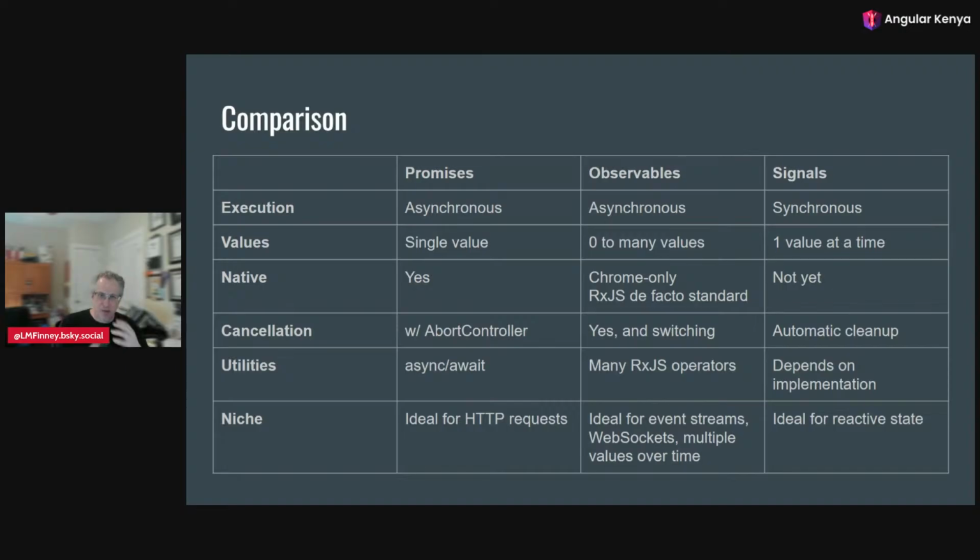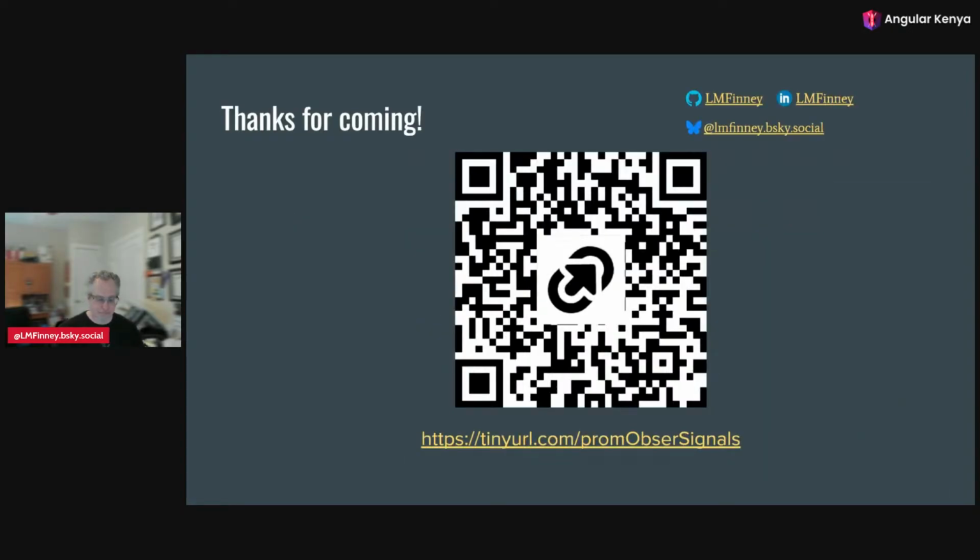For utilities, promises don't have much, but they don't need much. Async await is the big thing. Observables have all the RxJS operators, and with signals, it's going to depend on the implementation. And from Angular, we have the Angular tools. The niche for promises is HTTP requests. The niche for observables is event streams, WebSockets, multiple values over time. And the niche for signals is reactive state and keeping your DOM, your template, up to date.